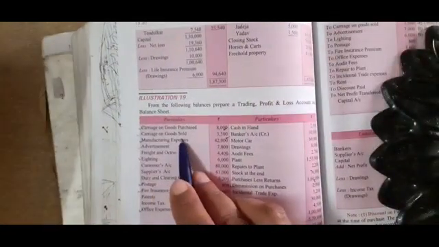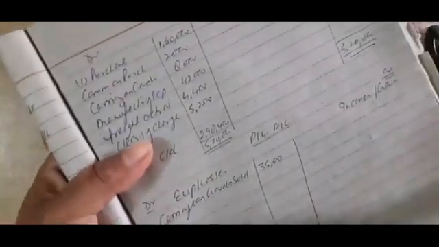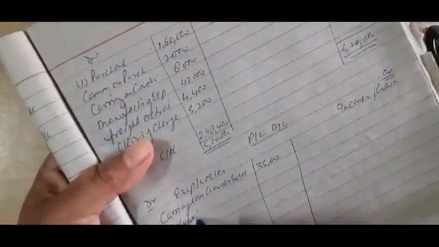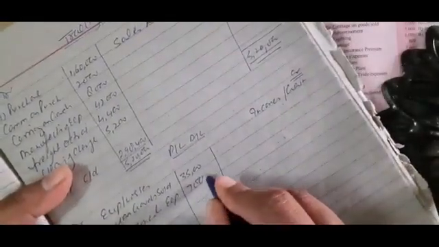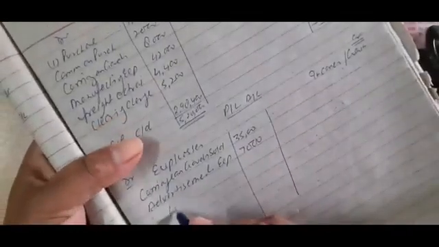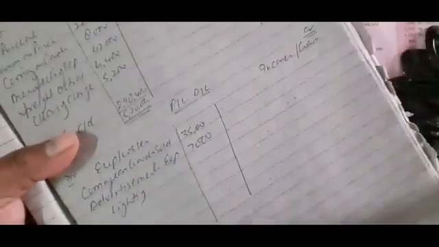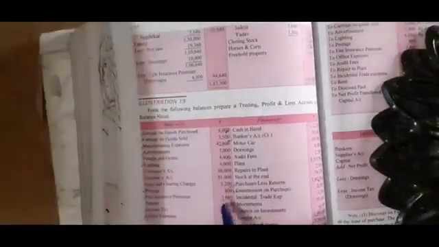So first is carriage on goods sold 3,500. After that, advertisement expenses 7,000. Next, lighting, amount 6,000. Next, postage 800.